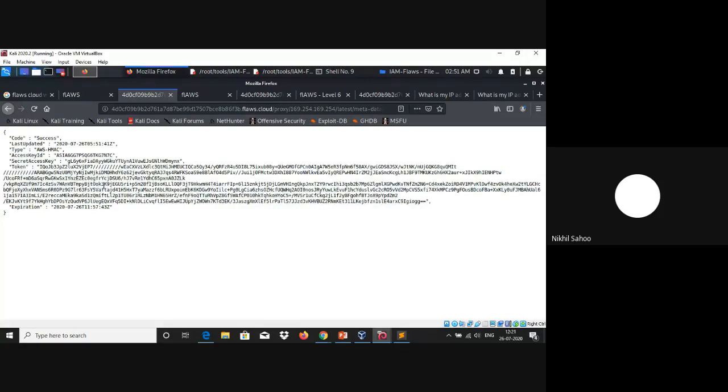Now once we hit the particular instance profile, you can see we have got our token, our secret key, as well as our access ID. So let's input all of these in our AWS configuration.